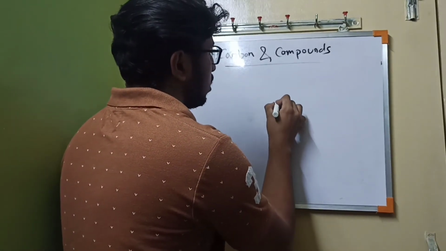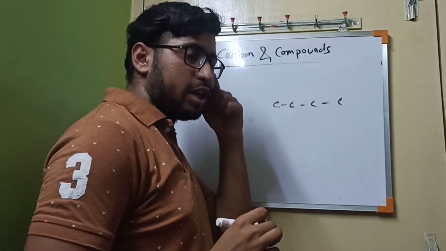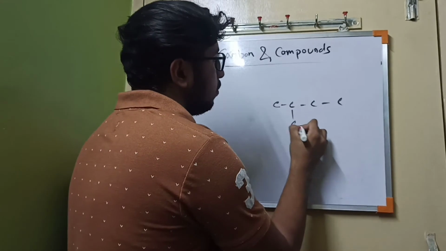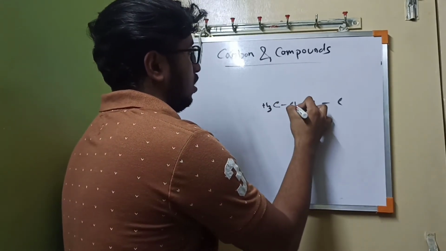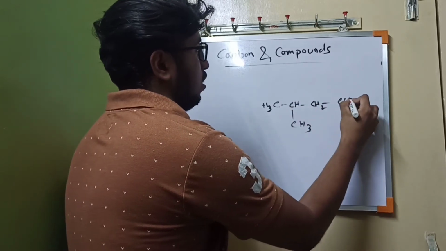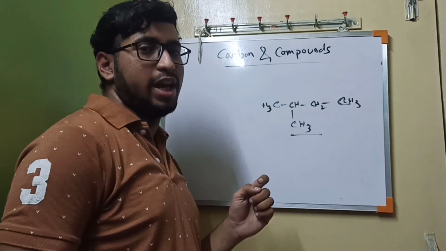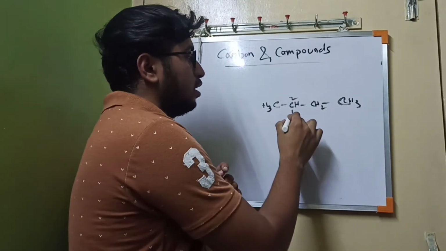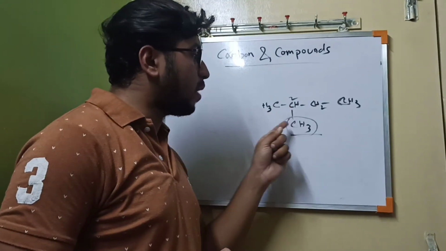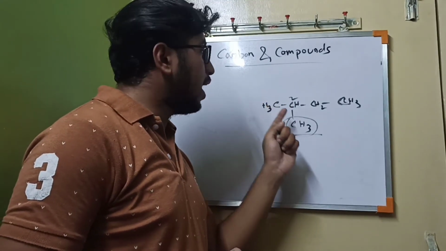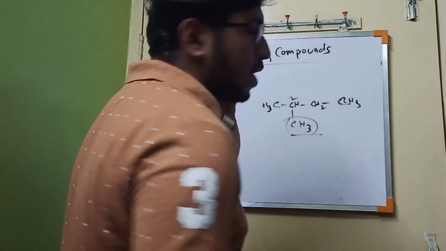We can draw first a butane chain. 2-methyl means there will be a methyl group at the second carbon position. It is called branching. That means there is a branch form, or a carbon attached to the main chain. So this is a branch structure.